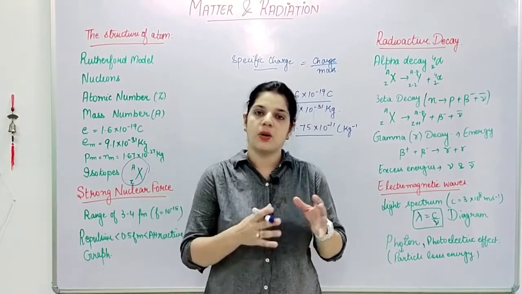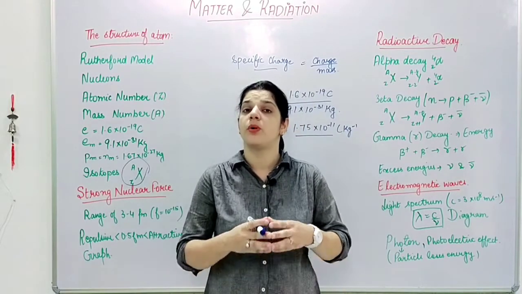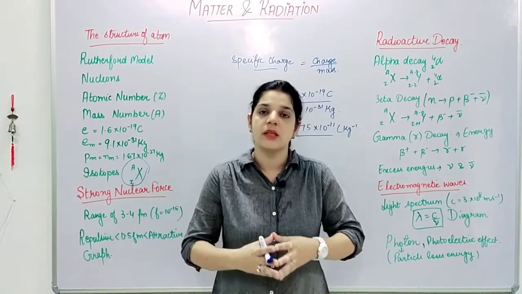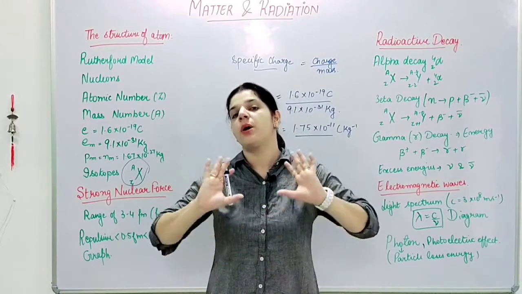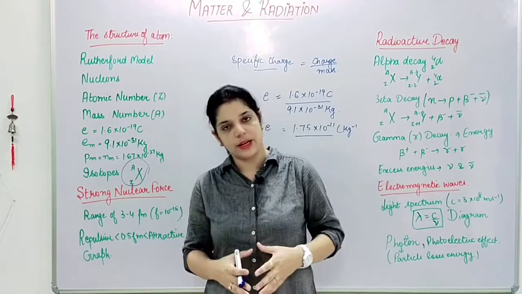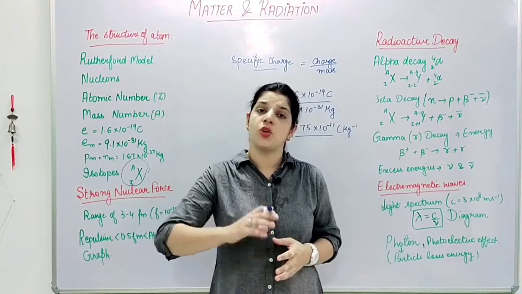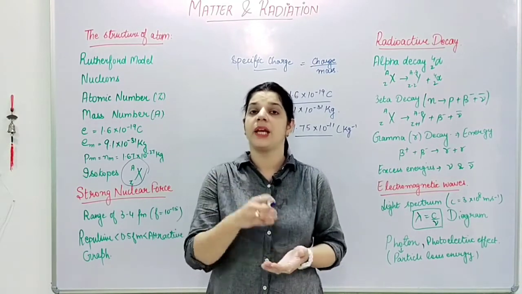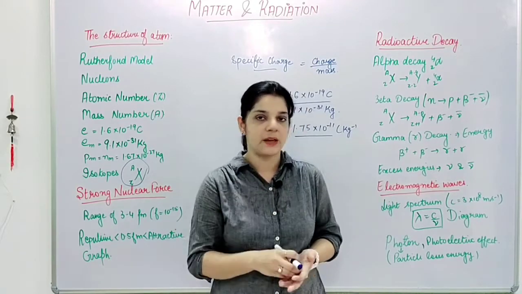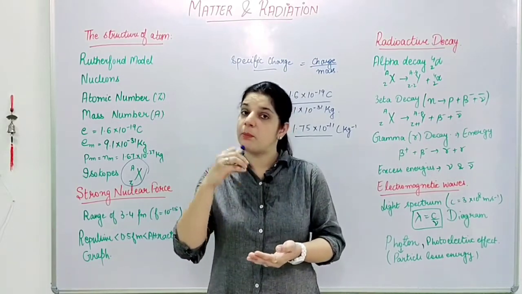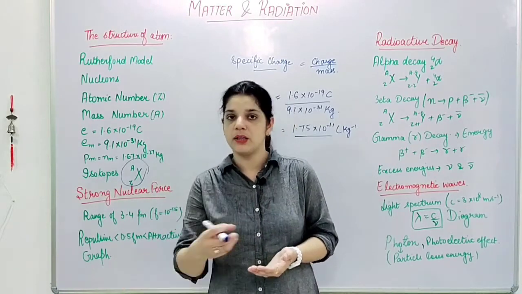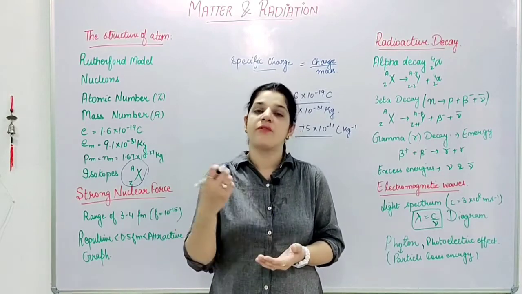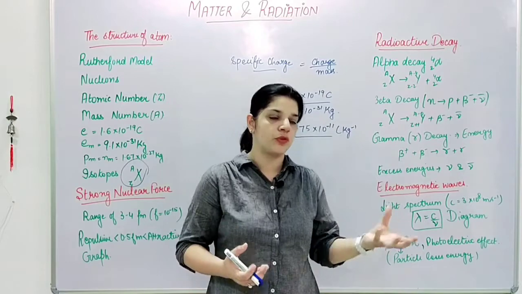When we are talking about radioactive decay, we are talking about a nucleus which is highly unstable. That means the nucleus has a certain number of particles inside it, but due to these particles there is a huge amount of energy in this nucleus which makes it unstable and makes it explode, in basic language. It can be a very big element having a large number of particles, or it can be as small as hydrogen or helium. And we have both types of radioactive nuclear processes, which are fusion and fission.